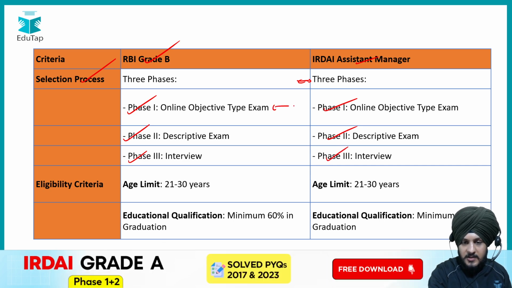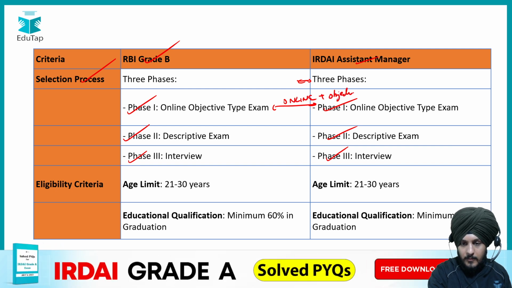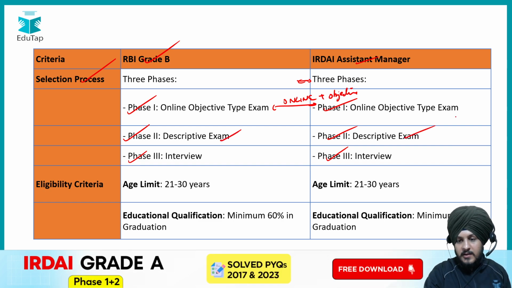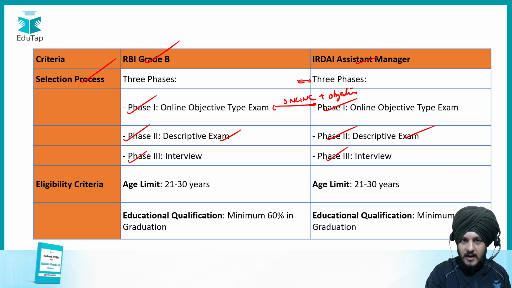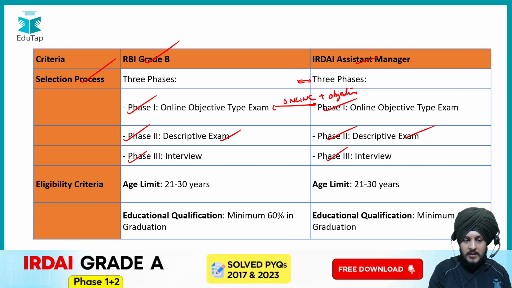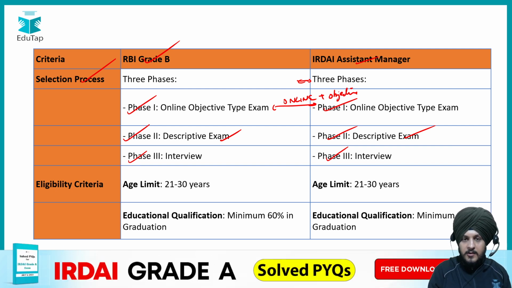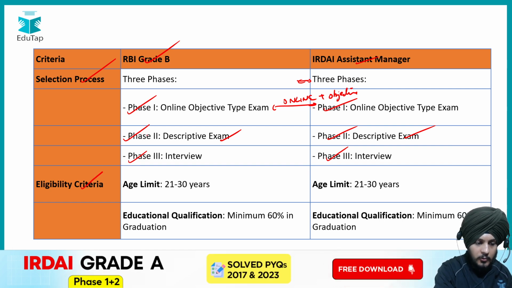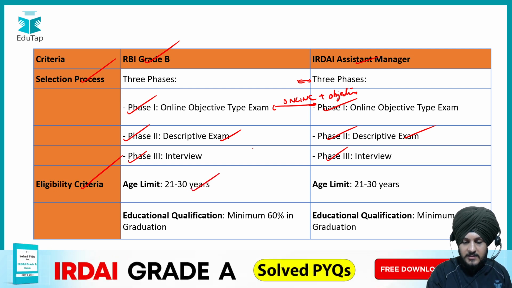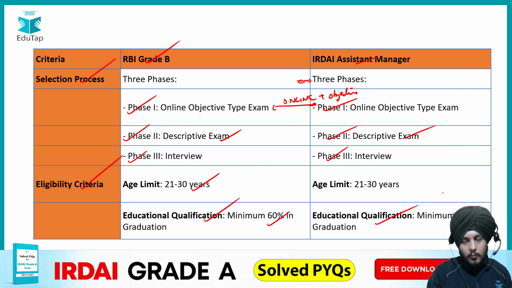Phase 1 in both the examinations is online in nature. Fine. It is online as well as, I would say, objective. Phase 2 includes a descriptive exam. We are going to see very soon what the pattern difference is with respect to phase 2 of both these examinations. But for now, you just need to know that it has a descriptive component as a part of it. After that, the eligibility criteria includes the age limit of 21 to 30 years. And for the general stream, the educational qualification required for the examination is a minimum of 60% in graduation for both these examinations.